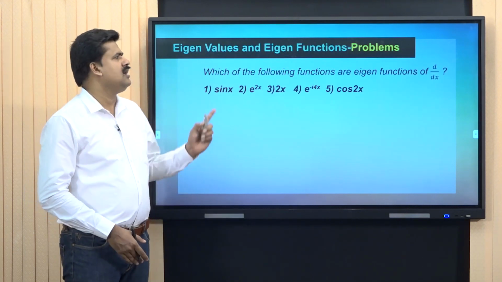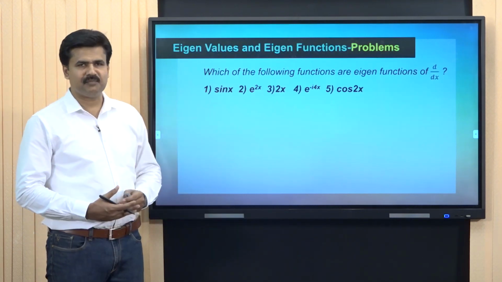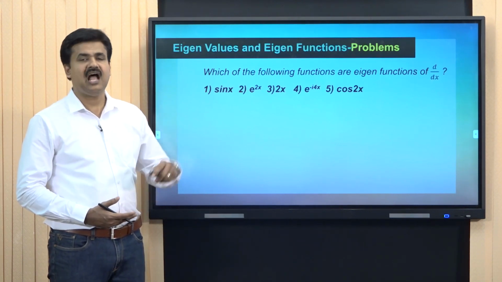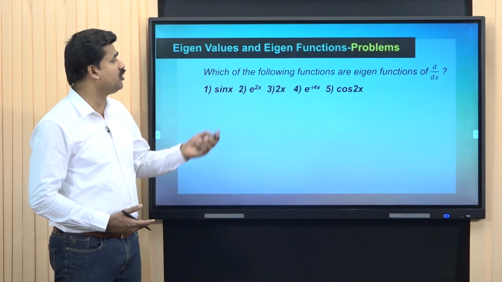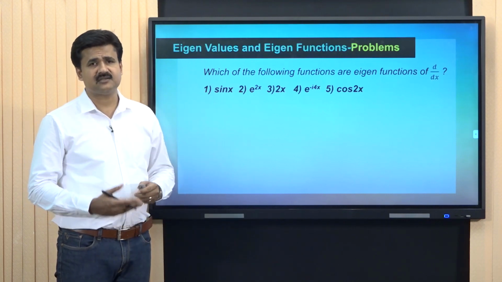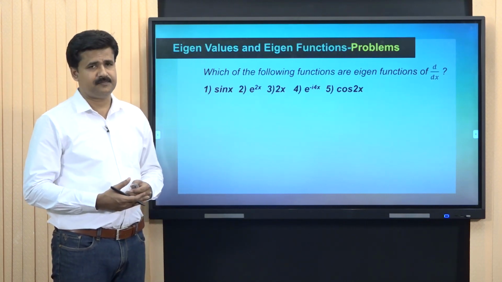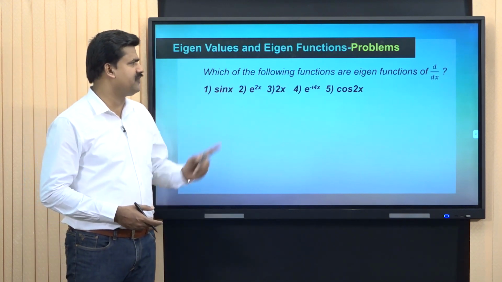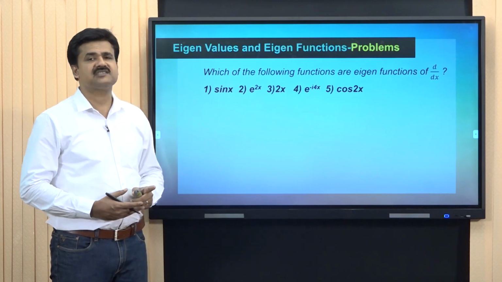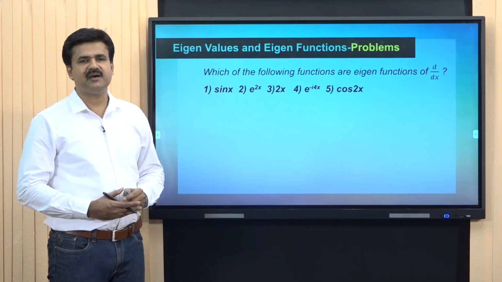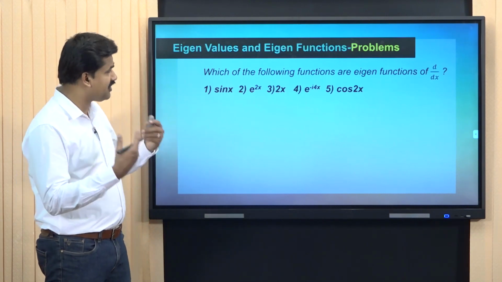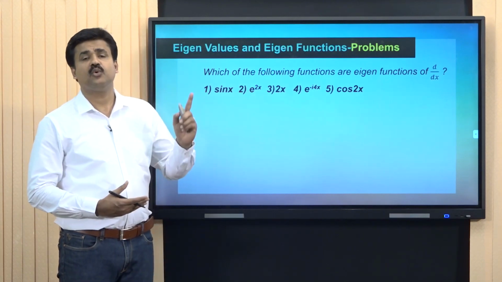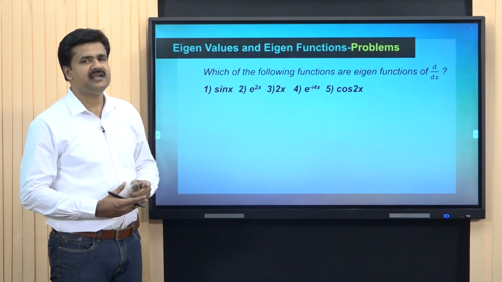Now, we can take several examples to find out eigenvalues and eigenfunctions and to check which of the following are eigenfunctions of some operator. For instance, in this problem, we are going to find out which of these functions are eigenfunctions of the operator d by dx.